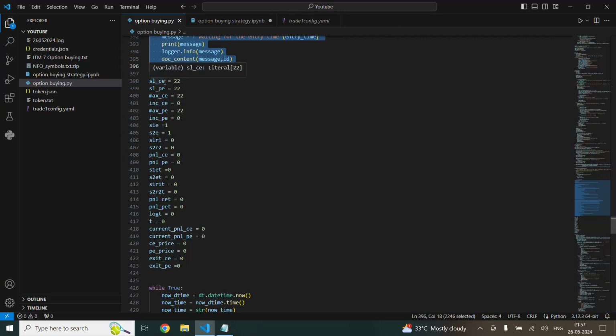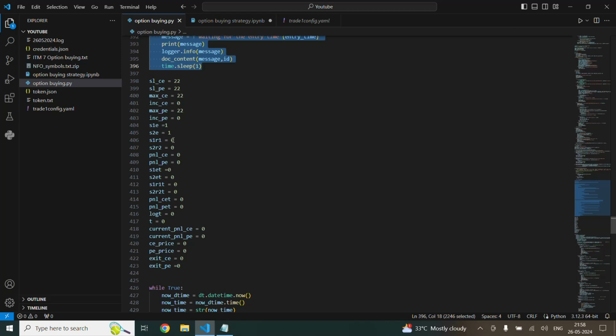I have placed the stop loss for the call option as 22, and the stop loss for the put option as also 22. These maximum increments will help with the trailing stop loss position. This is the first set for buying the call option, and this is the first set for buying the put option. I have set this as 1.